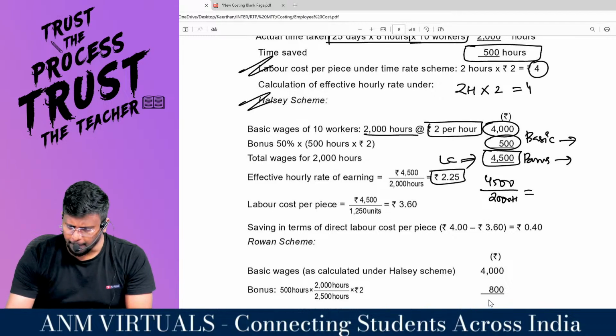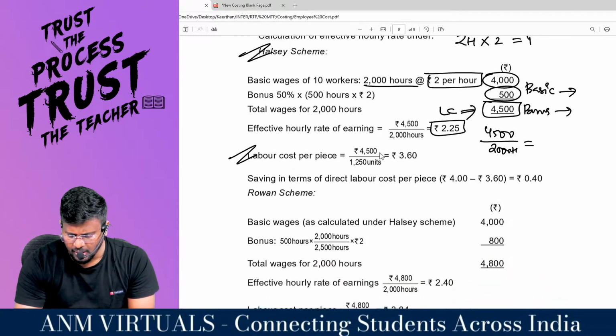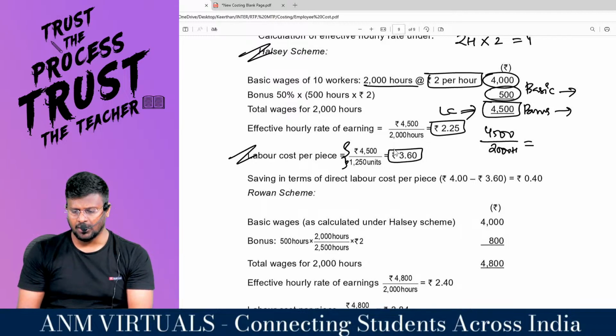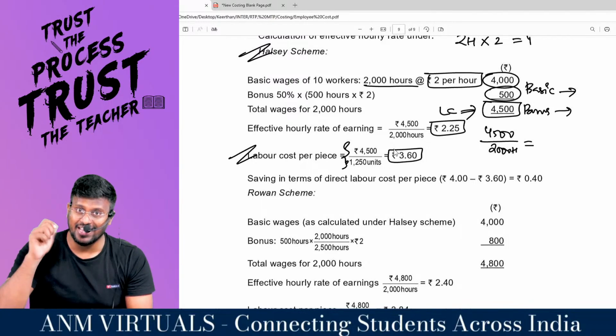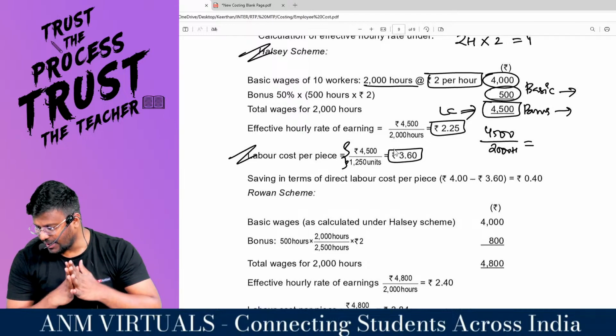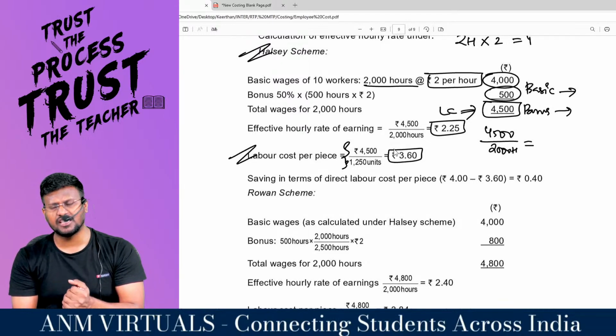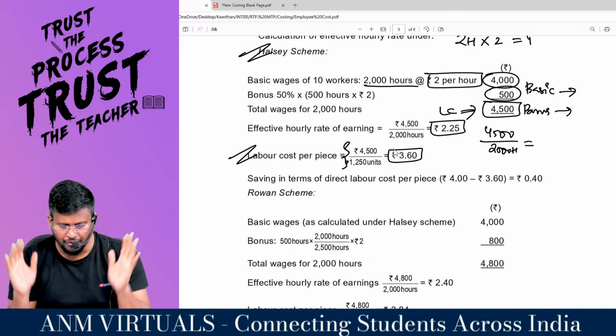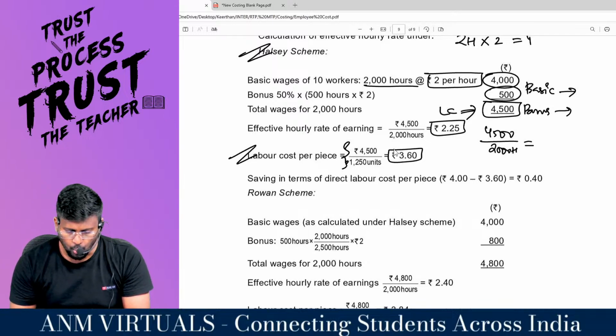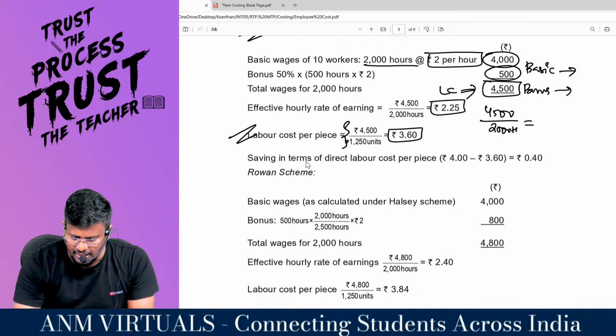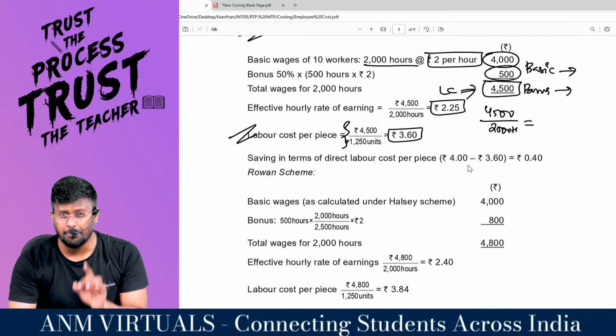Sir, if you want per unit cost, labor cost per unit, 4500 divided by 1250 comes to 3.6. This is only in the cost sheet, direct material, direct labor. Like that only we will be writing that 3.6 per unit. I hope that you are getting it. Fantastic, sir. Now, what is the savings in terms of direct labor cost per piece?